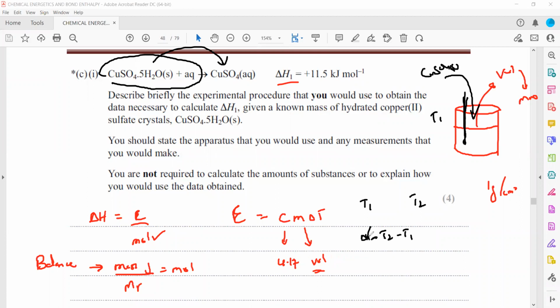So we have the temperature change, we have the mass, and we have the specific heat. So we'll find the energy. And energy divided by moles, what will we get? We'll get the enthalpy change of this reaction. Is it clear how we work out the enthalpy change for dissolving hydrated copper sulfate?